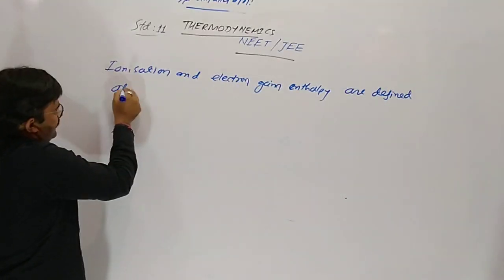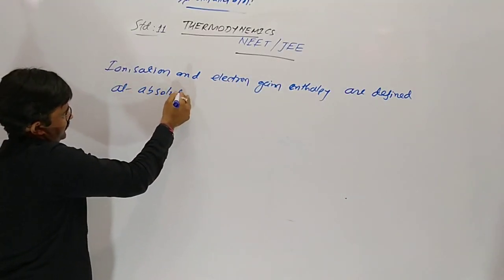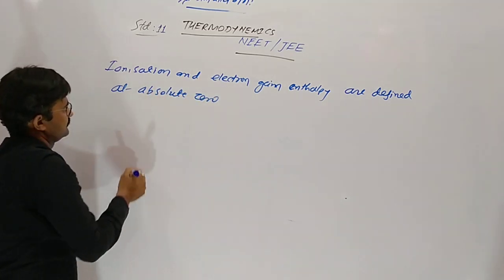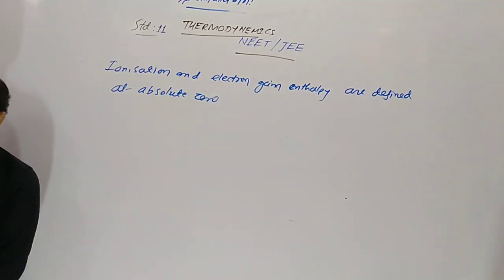We are defining them at absolute zero temperature.